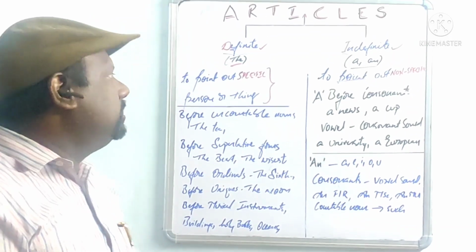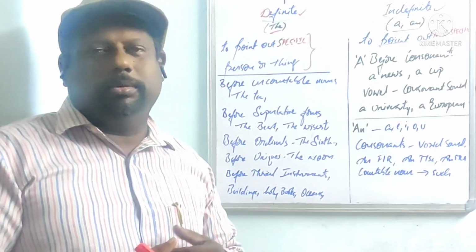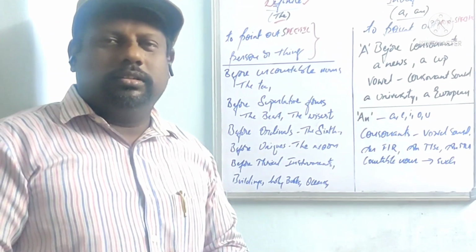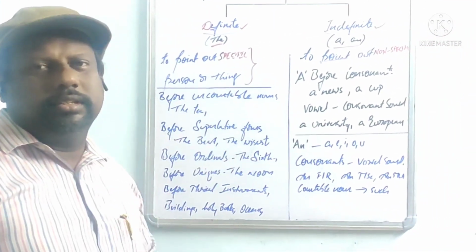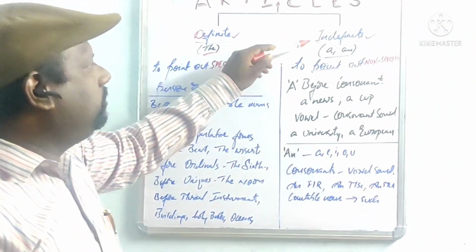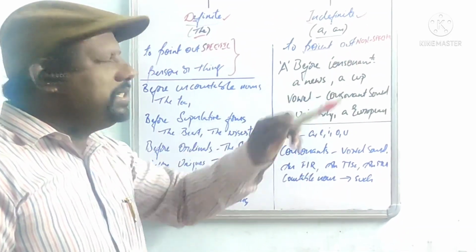Right? The teacher, the doctor, the Bible, the Quran, the Sahara Desert, and so on. A specific person or thing. And when we come to the indefinite article, it is used to point out non-specific things.